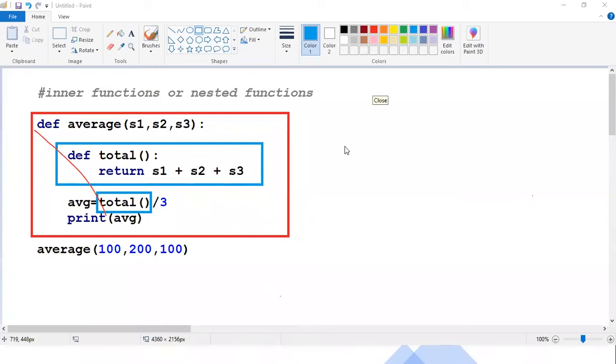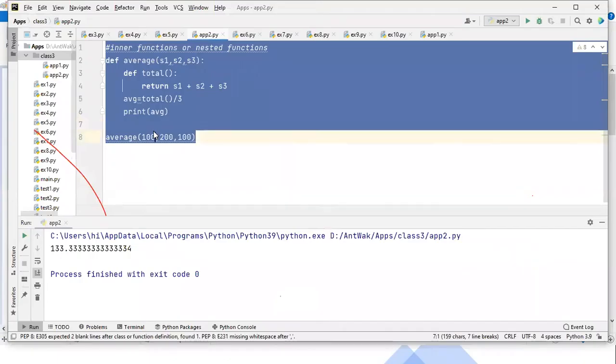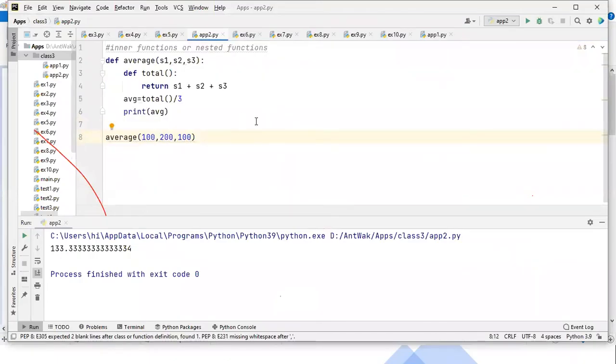See, inner function and nested function are just synonyms, guys, the words. Just a synonym, you have to keep that in mind. An inner function or nested function, both are just synonyms. I hope the nested function is also clear to you all. Guys, let me move to another topic.